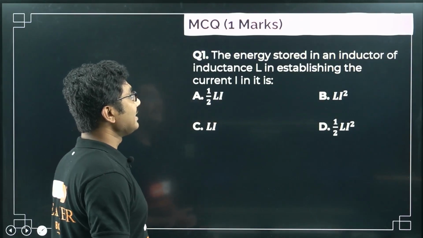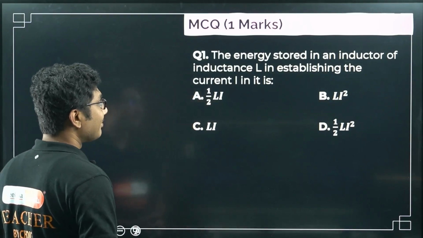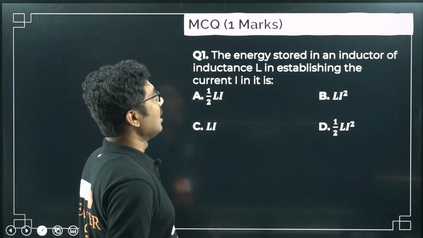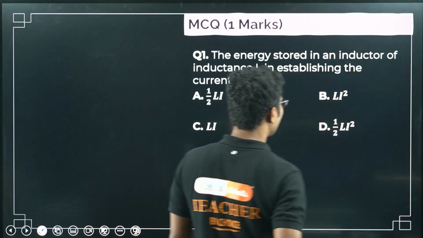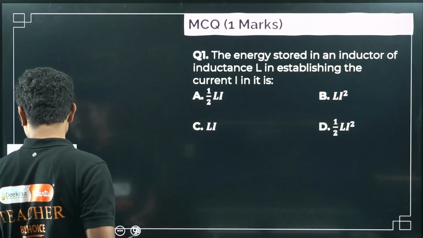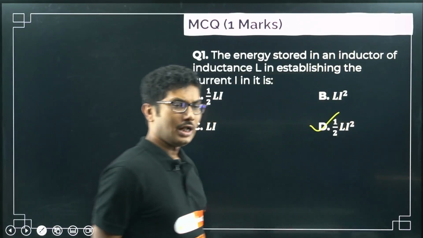The energy stored in an inductor of inductance L in establishing the current in it is... So the energy stored in an inductor is half Li square. The formula for that is half Li square. So the correct answer is option D.